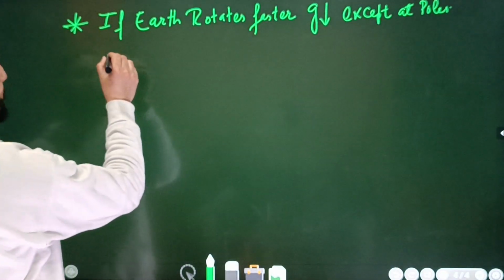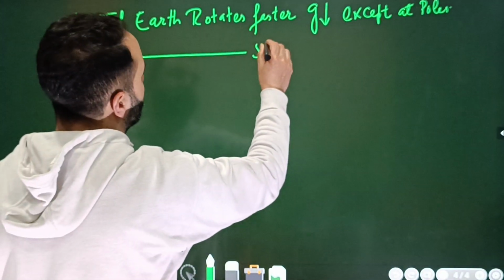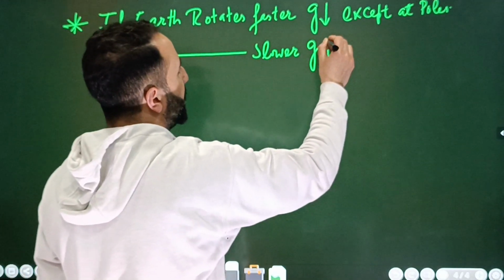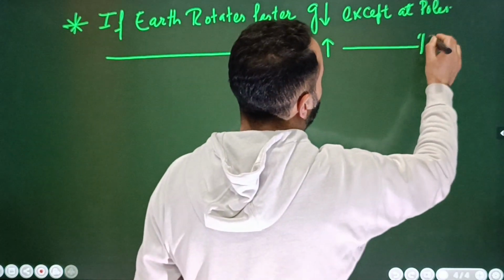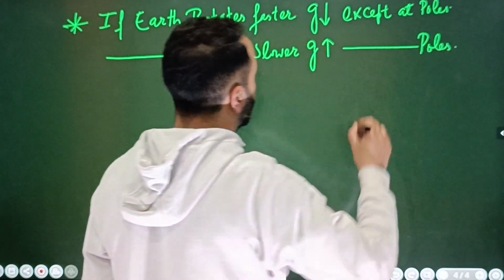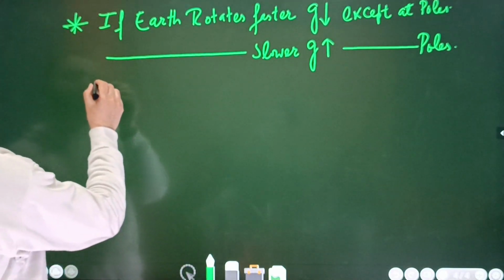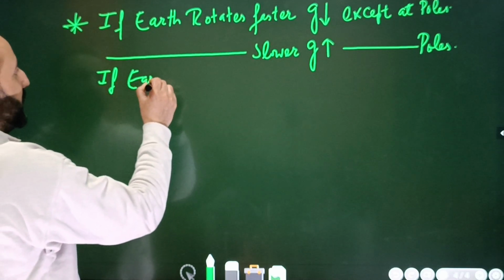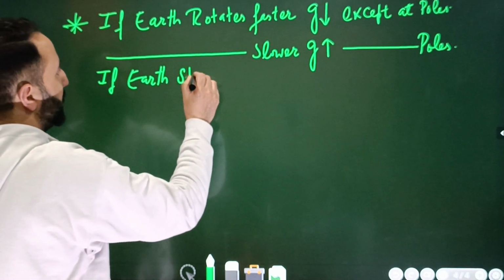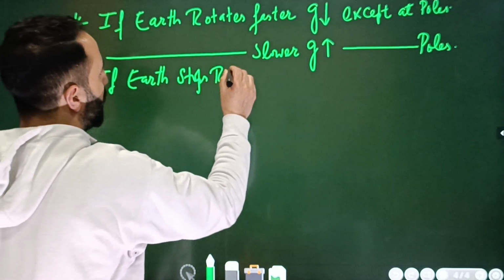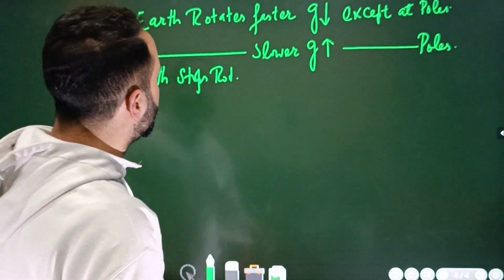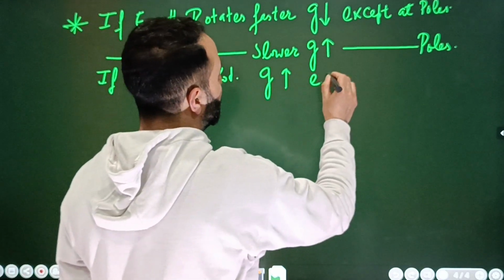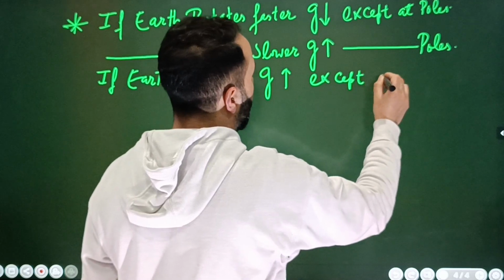Okay, next is this, suppose if earth rotates slower, what will happen to the acceleration due to gravity, in that case it will increase, again except at poles, ठीक है बेटा, at poles it is not going to change. If the question is, if earth stops rotating, then that means it will again move slower, so again the g will increase, and the exception is except at poles.